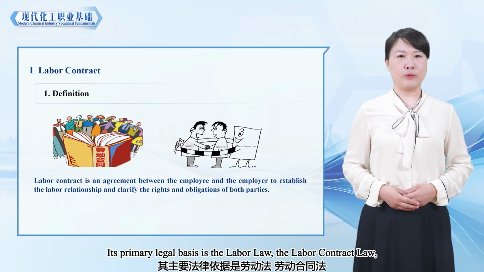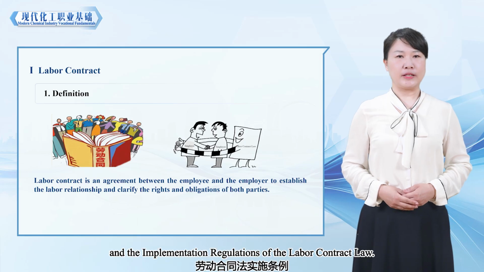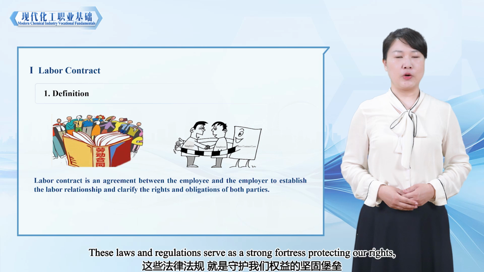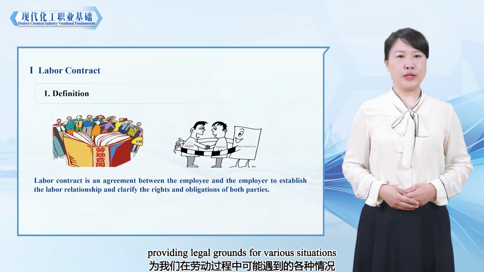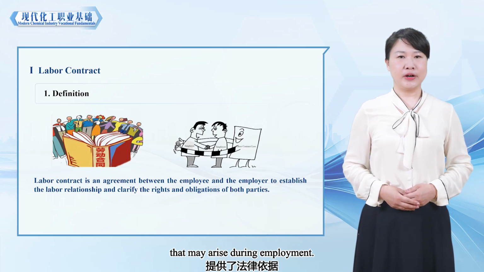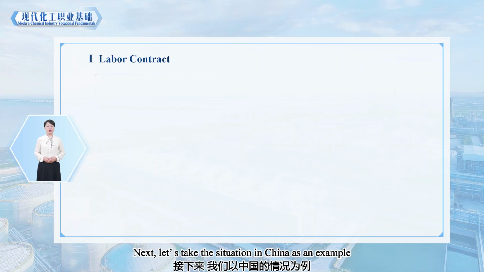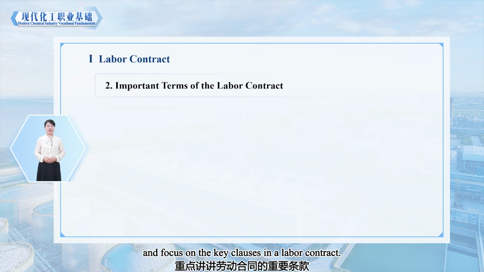Its primary legal basis is the labor law, the labor contract law, and implementation regulations of the labor contract law. These laws and regulations serve as a strong fortress protecting our rights, providing legal grounds for various situations that may arise during employment.